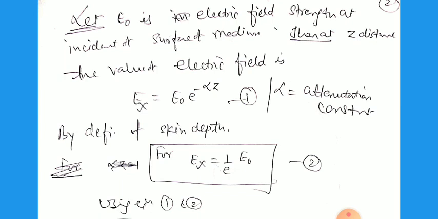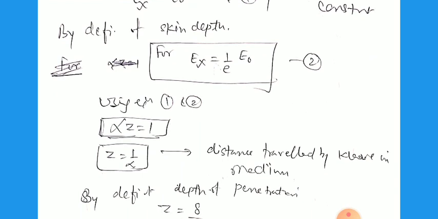And by the definition of the skin depth, we can write Ex equal to E0 by e at z equal to the skin depth. So using these two equations, we obtain that alpha z equals 1 for this case. So z equal to 1 by alpha, and this z, that is delta, is called the depth of penetration or the skin depth, the distance traveled by the wave in the medium.